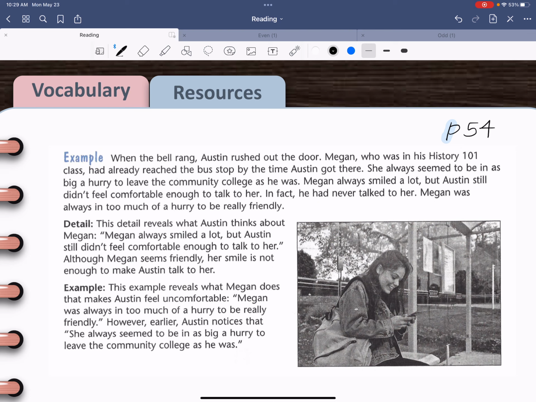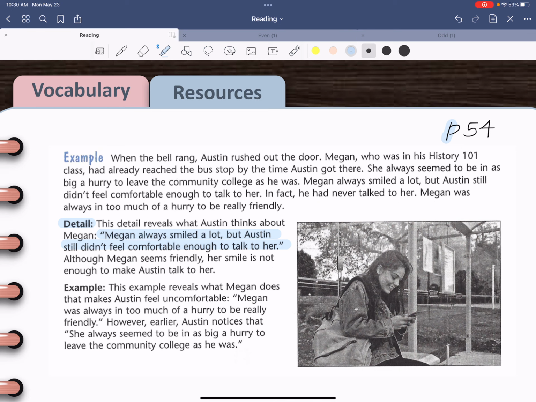Okay, let's look at this detail and see what it tells us. This detail reveals what Austin thinks about Megan. And here's the quote. Megan always smiled a lot, but Austin still didn't feel comfortable enough to talk to her. So if the question were, how does Austin feel about Megan, we could answer it this way. Although Megan seems friendly, her smile is not enough to make Austin talk to her.